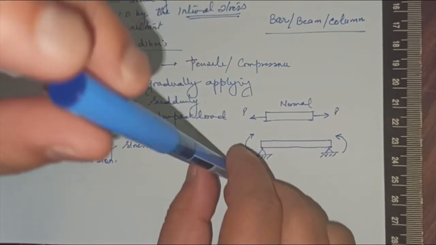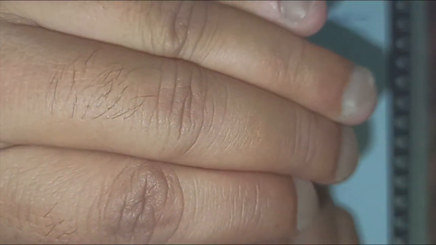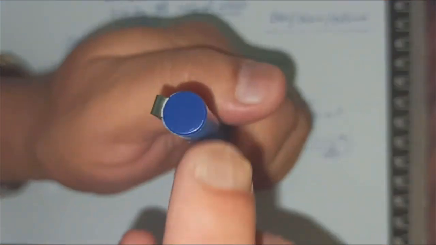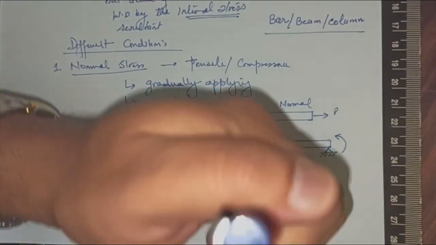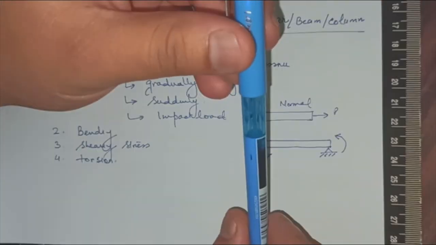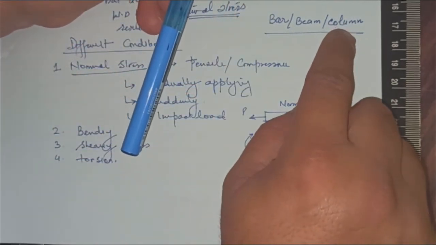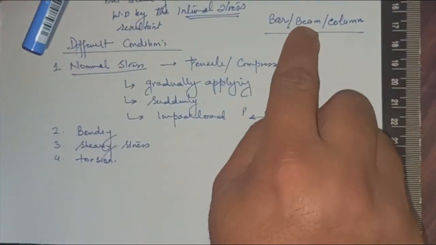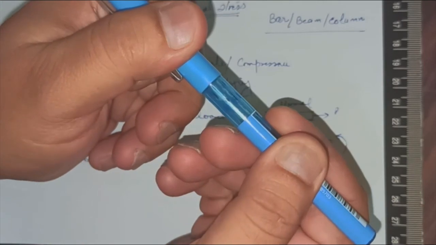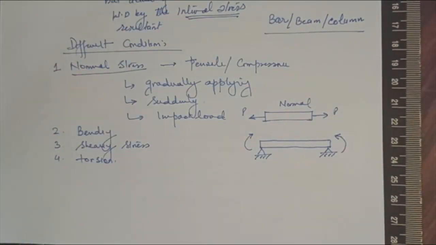In the column, the load is acting from the top. There may be several columns, and the load is coming from the top. The same thing becomes a column if I am loading it so, and it will avoid buckling. Beam is when I am doing a bending case, and for a bar it will be an axial loading case. I hope you are getting this.